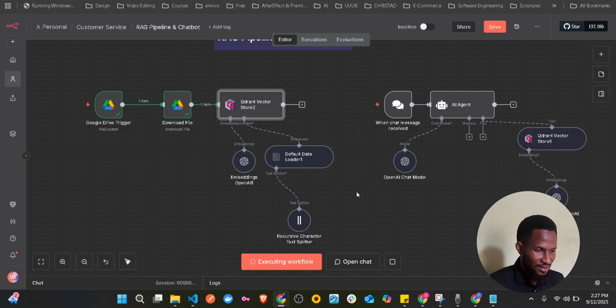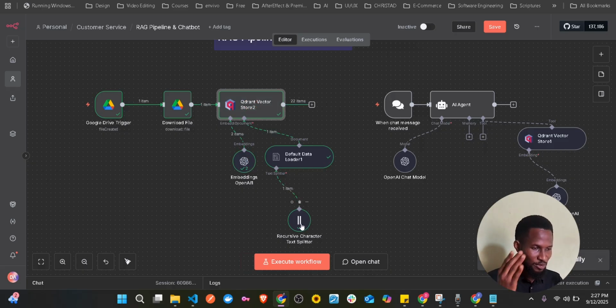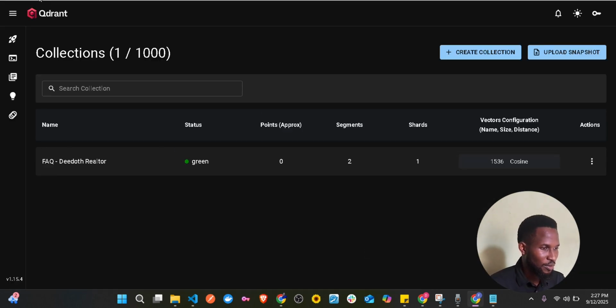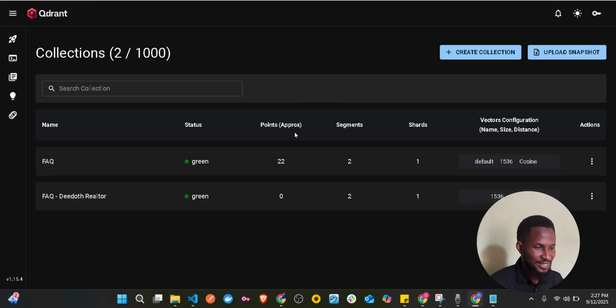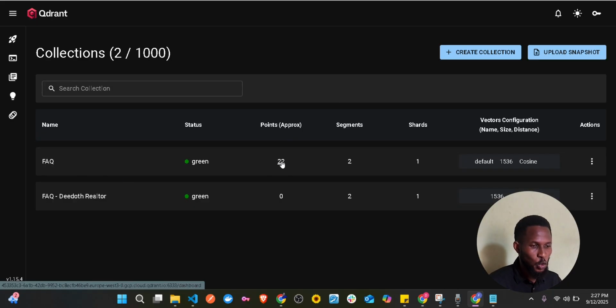So what it's doing now is storing the document after chunking. This has already chunked it into 1000 characters each, and this is embedding it. And then now we already have it. Now we have a success. So if you go to the collection now, and let me just restart, you will see FAQ there, and now we already have FAQ. And see points, you see we have 22.